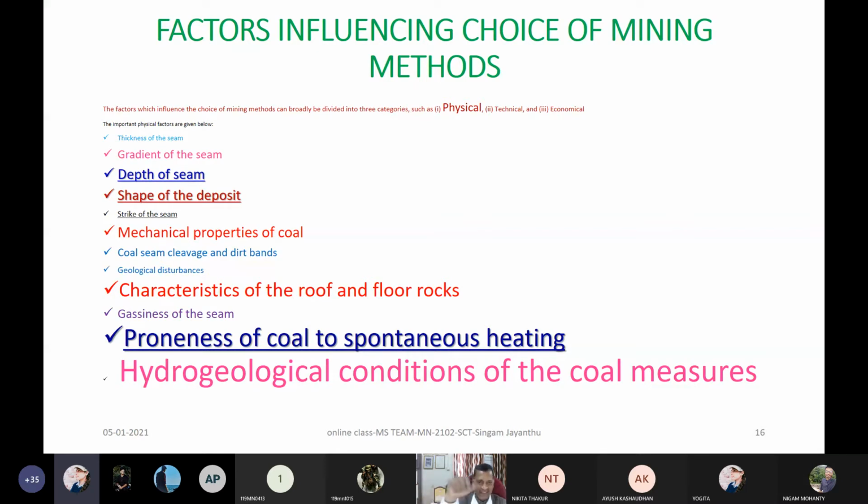And again comes here the choice of mining method. When you are extracting by board and pillar or longwall in multiple seams, whether you should go for backfilling or it is better to go for caving, and some part of the seams or sections may be backfilled, so that they will not be filled with water.